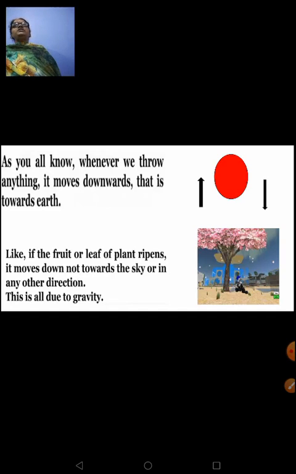So you must have observed in your day-to-day life a ripened fruit or a withered leaf falling off from a tree. Why do they fall? They don't move in any other direction. You must not have seen them moving towards the sky or moving in any other direction. A ripened fruit, a withered leaf, they all come towards the earth. Why? That is all due to gravity.